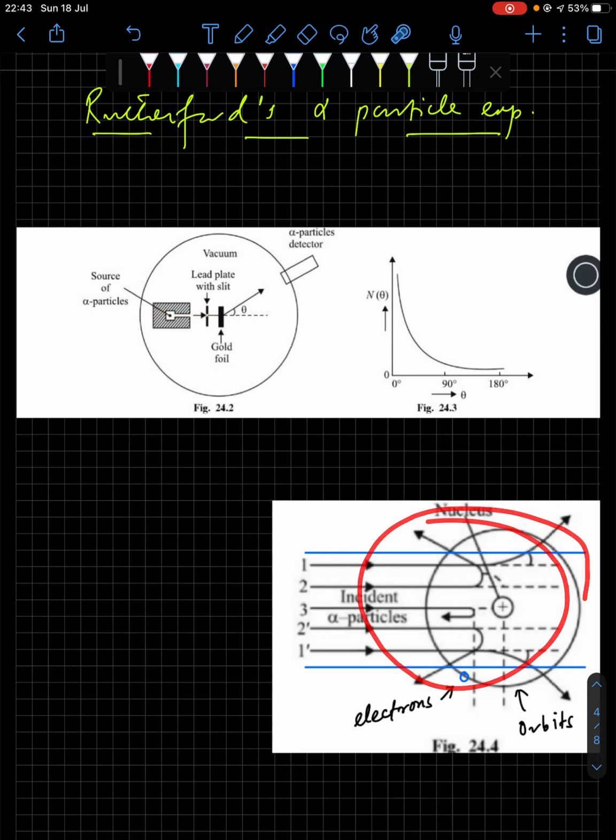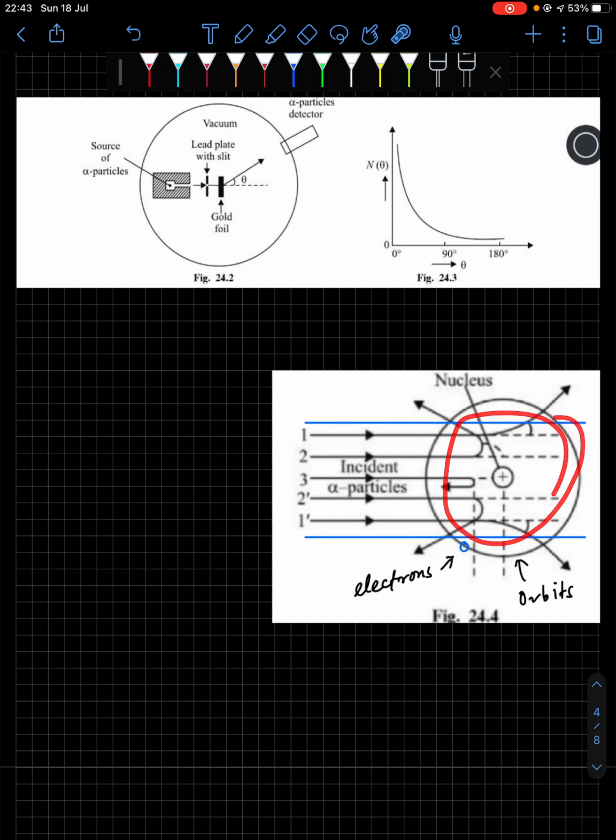that, if you refer to this diagram, a single atom diagram is shown over here. It was found that most alpha beams were passing straight, undeviated. Now when they pass straight, you consider the angle of scattering to be 0 degree. There were a large number of particles which had angle of scattering 0 degree. Some alpha particles had scattering angle between 0 and 90 degree. Even a comparatively smaller number had scattering angle between 90 and 180 degrees, and very few had scattering angle 180 degree.